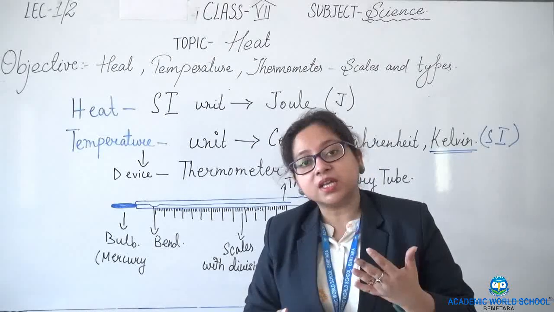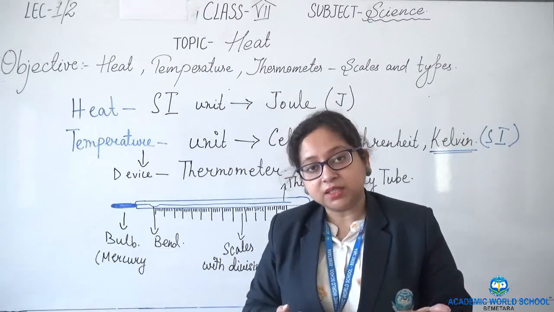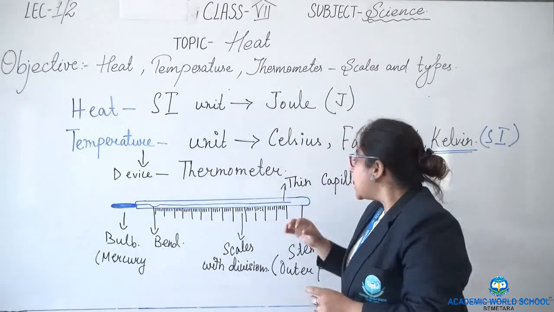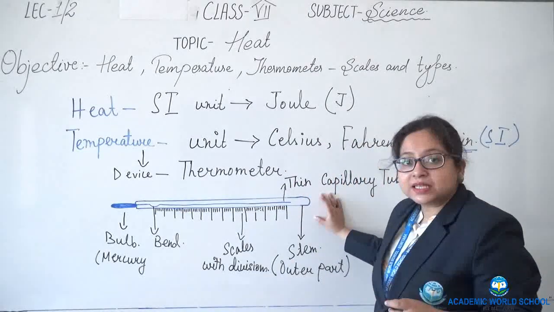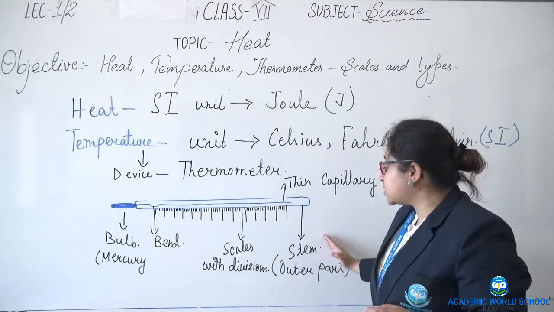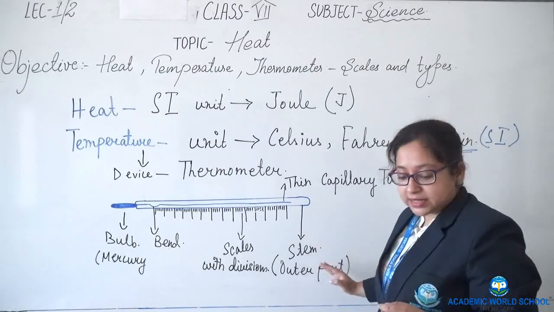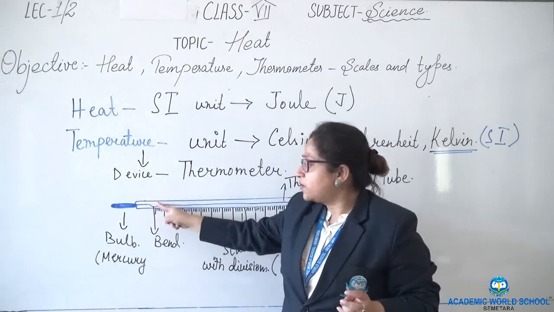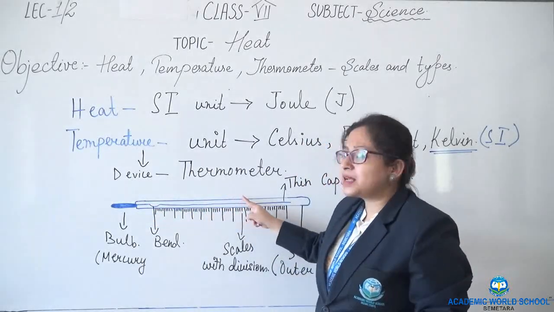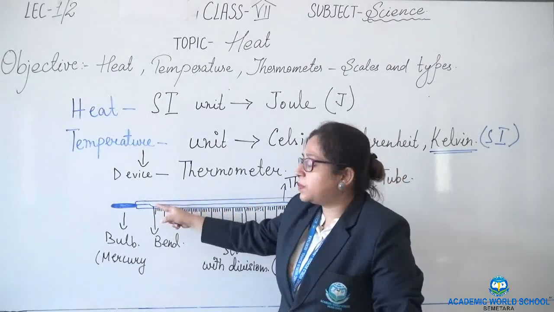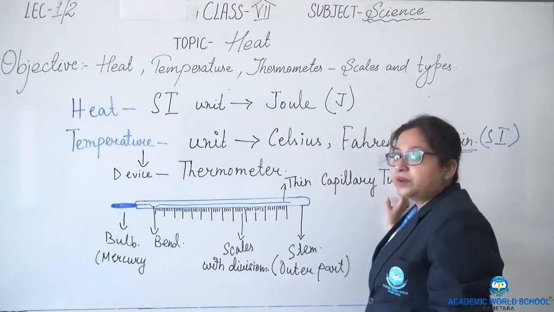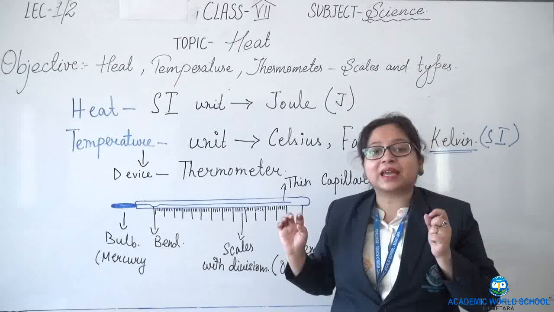Because mercury is the only liquid metal, and we know that metal expands on heating. Next we have this outer glass structure, known as the stem, the outer part. Next, a very thin tube extends from the bulb and passes through; that is known as the thin capillary tube, through which the mercury can pass.